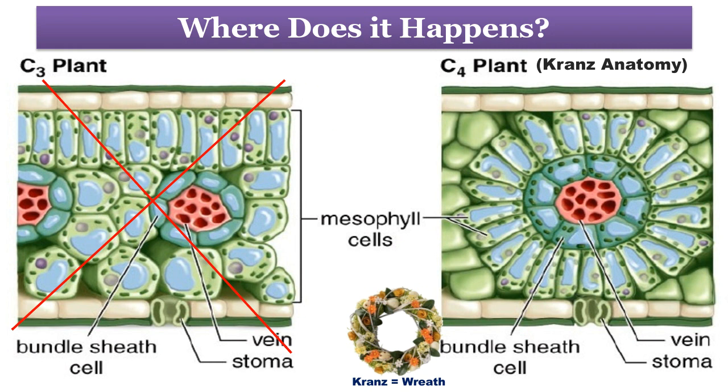Anatomy also plays a very significant role in the operation of biochemical pathways. Here you can see the anatomical differences in the cross section of leaves belonging to C3 and C4 plants. The image for the C3 plant is just given for comparison, but the topic of discussion for this video is only C4 plants.